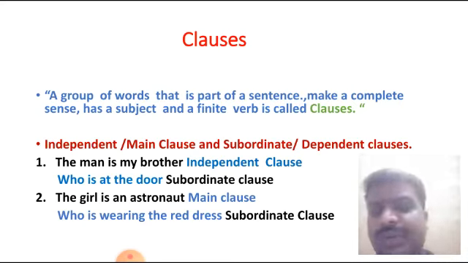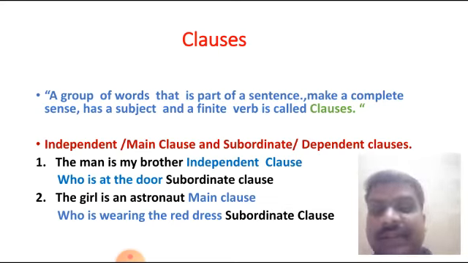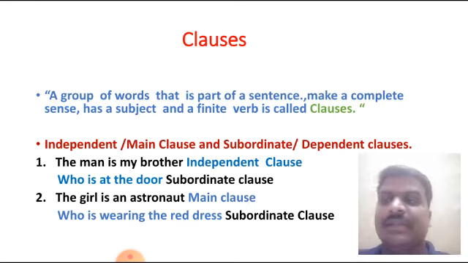What is the difference? I told you the definition. Note down this definition in your notebook. Here I will explain what is meant by main clause and what is meant by subordinate clause. Listen carefully. For this I have taken an example: The man is my brother who is at the door. To gain the meaning of "who is at the door," we have to depend upon the previous part, and that is why "who is at the door" is a subordinate clause.